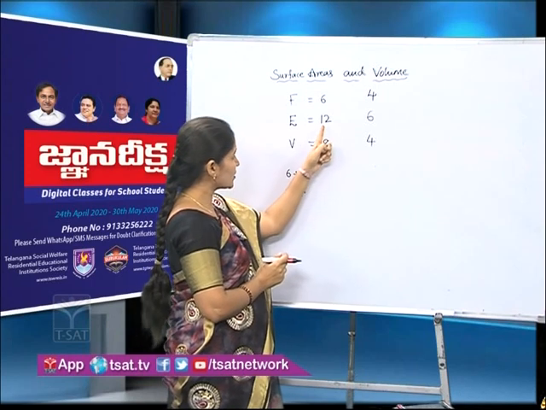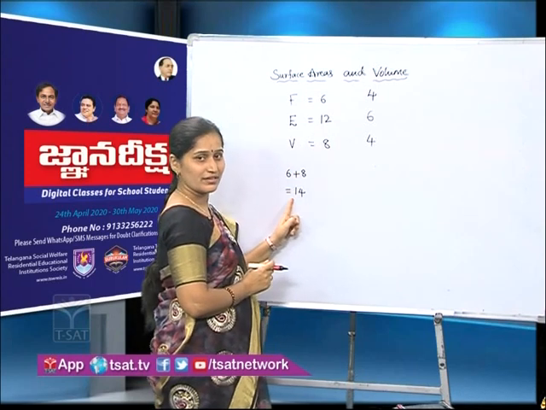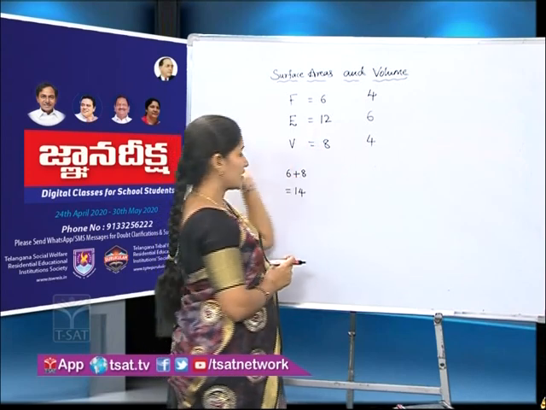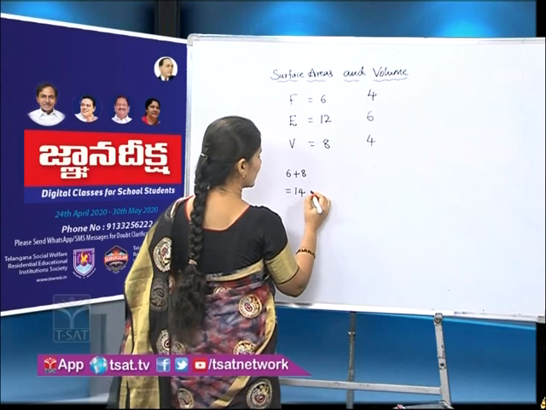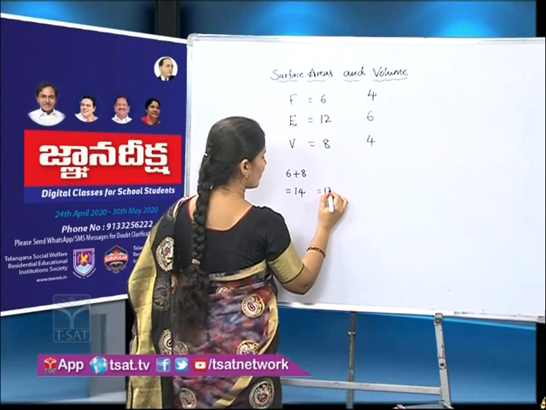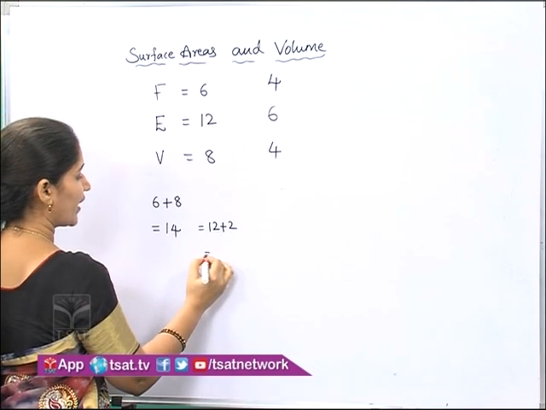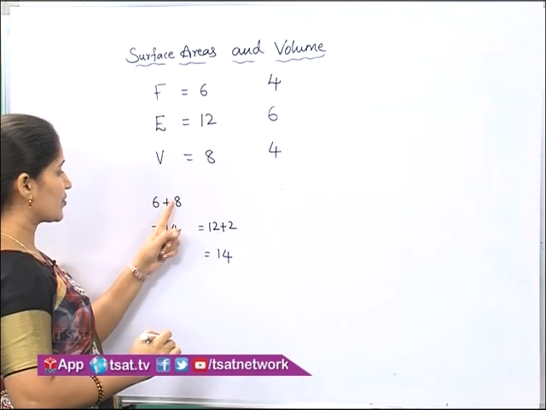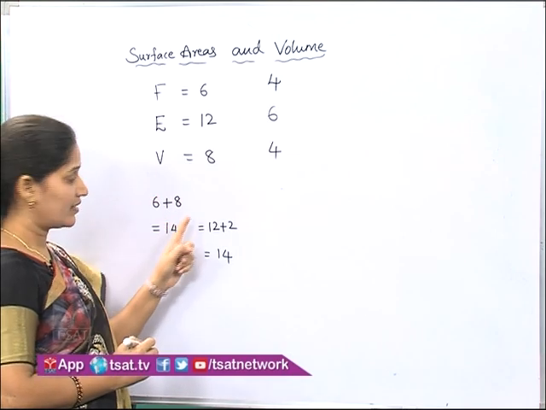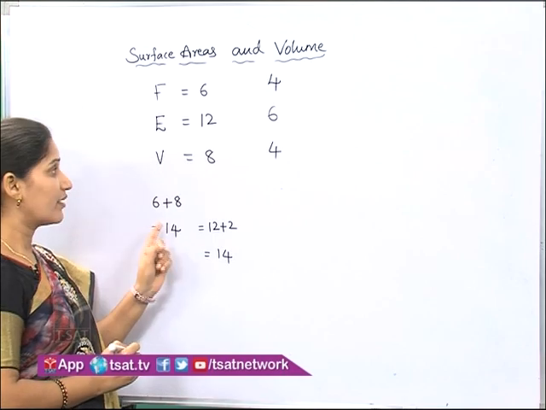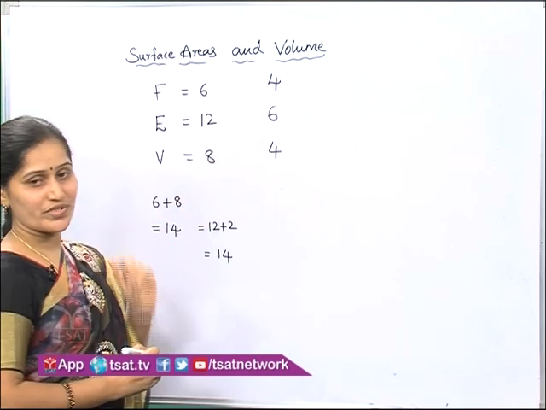How do I get from 12 to 14? Yes, by adding 2 to that. Is it or not? So I can write 14 equals 12 plus 2. So here again we are getting 14, right? So 6 plus 8 is 14 and 12 plus 2 is 14, right? Now we go for the next object.